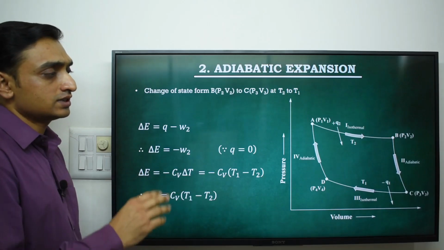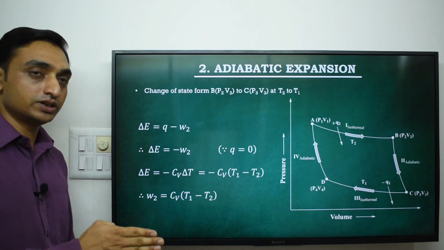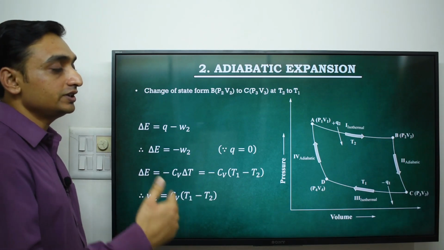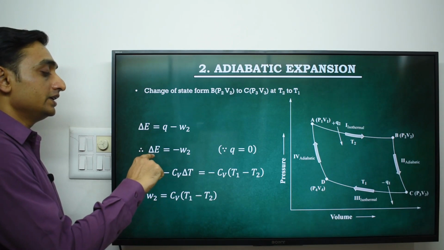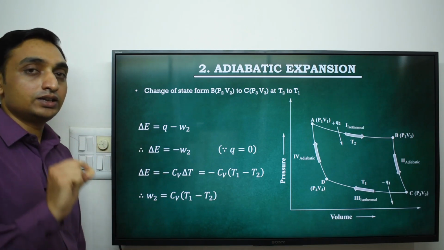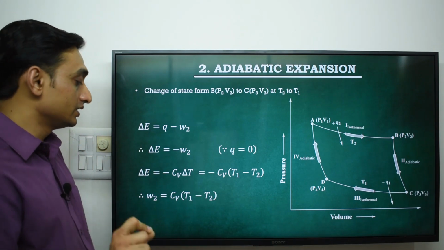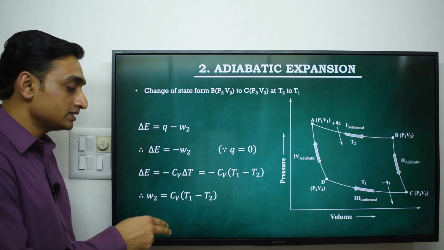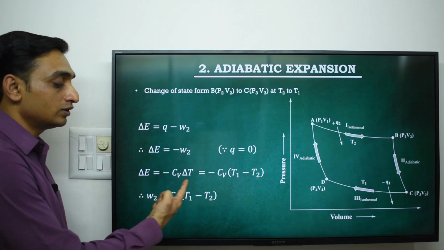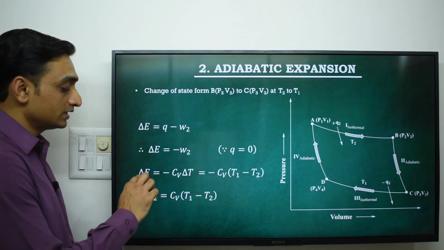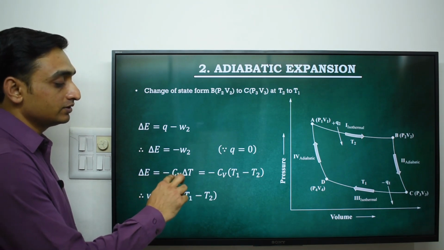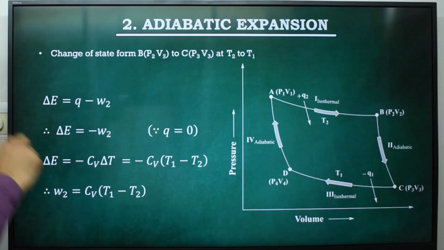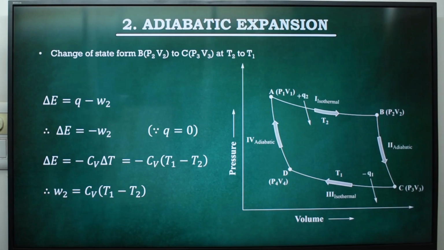For this process the system does not absorb heat, and although it does work, it does work by utilizing its internal energy. So the internal energy of the system decreases, and the value is delta E equal to negative CV into delta T. The negative sign here indicates the decrease in internal energy.